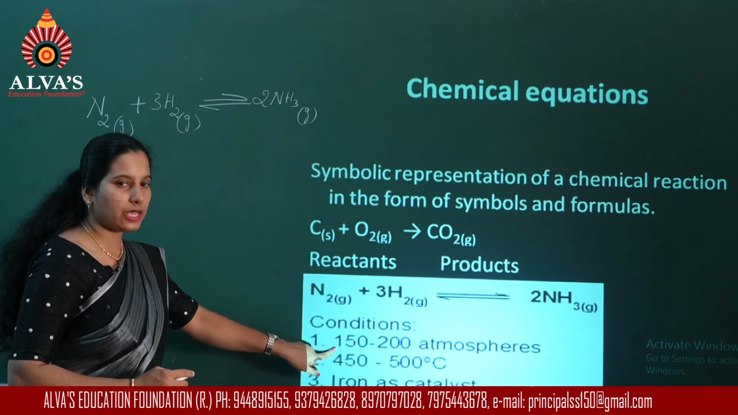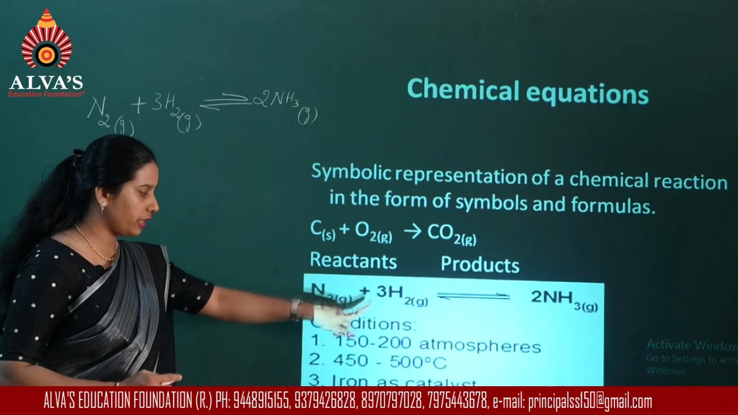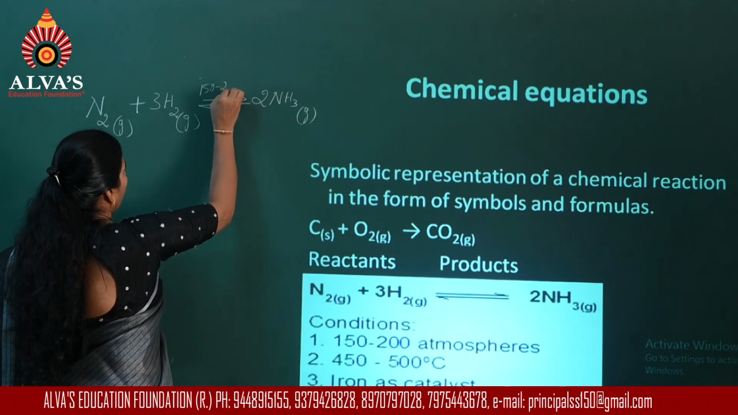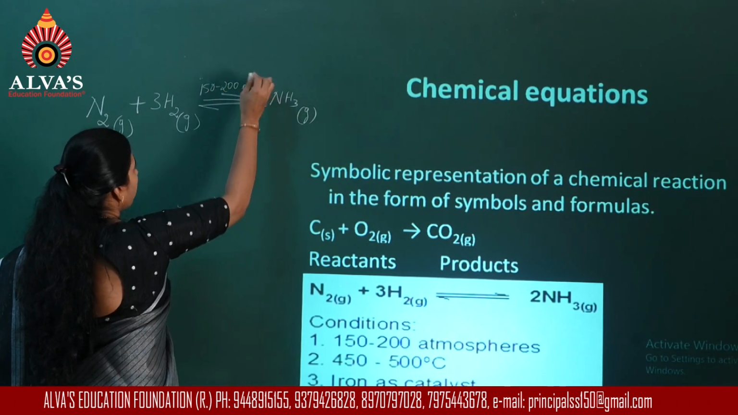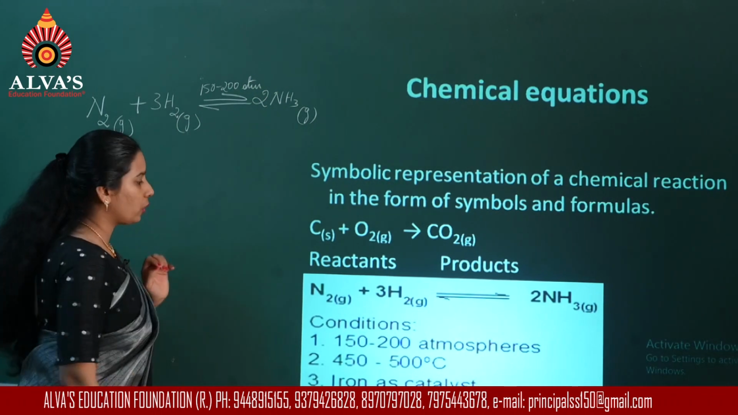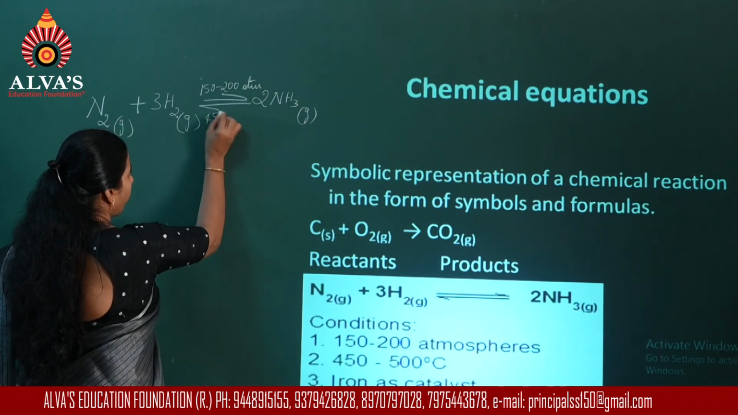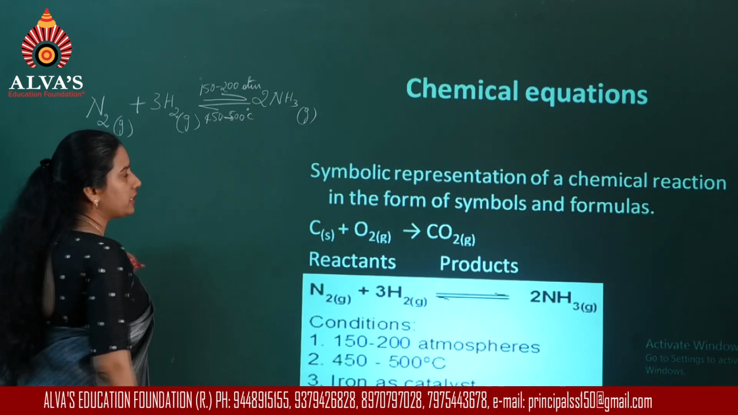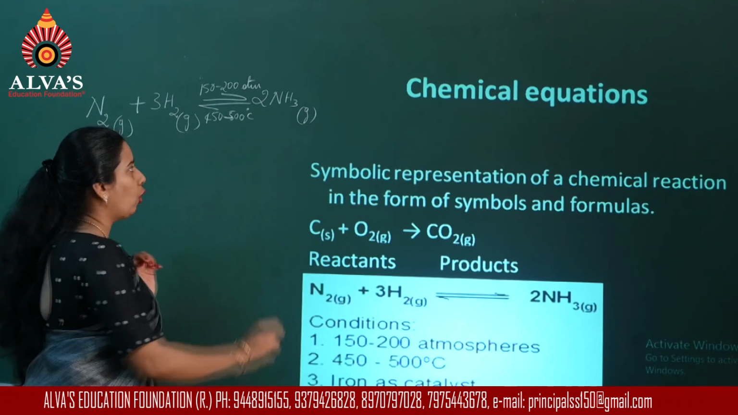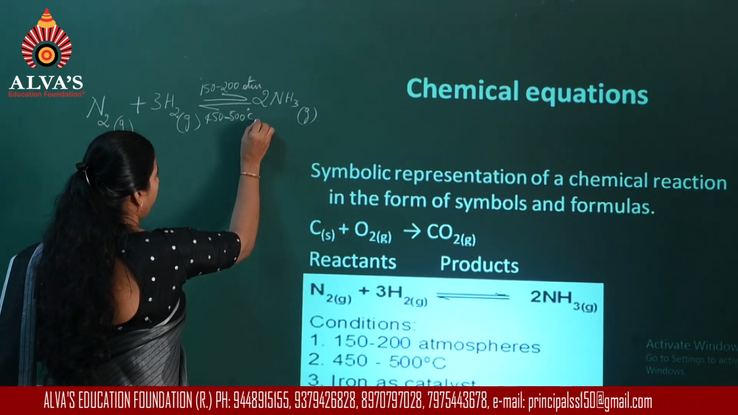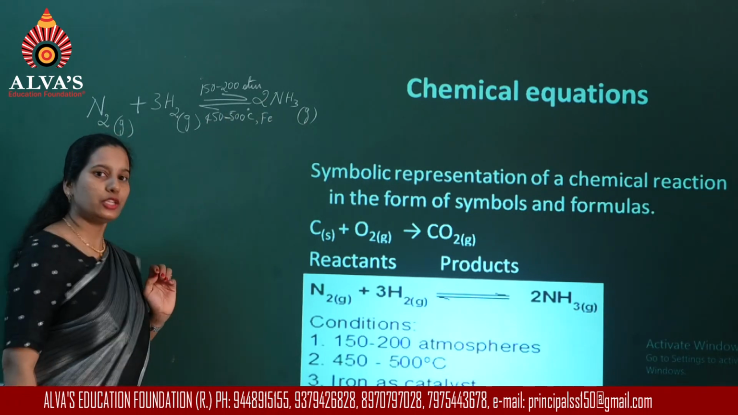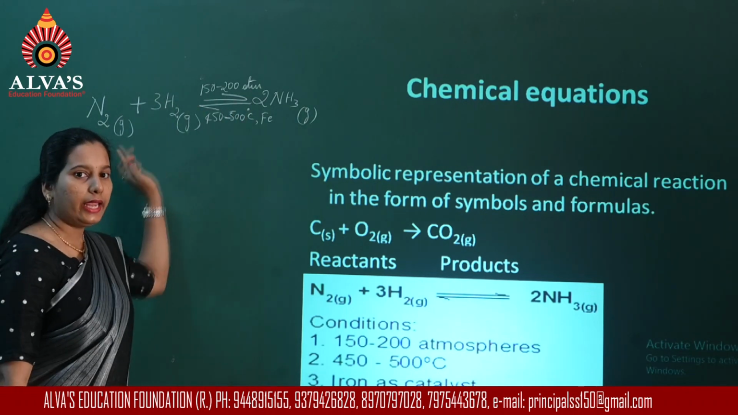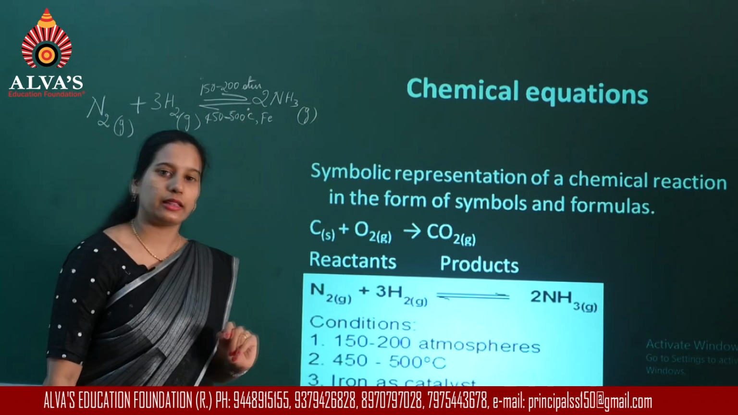Like see here for example, the pressure for this reaction is 150 to 200. So I can write 150 to 200 atmosphere, indicating that is the pressure required, and temperature is 450 to 500 degrees Celsius. You can express it in terms of the Kelvin scale also, and then you can even mention the catalyst that is used. So the entire thing can be represented in a single equation like this.